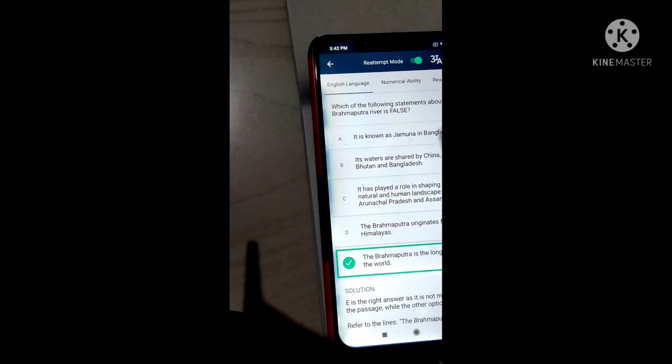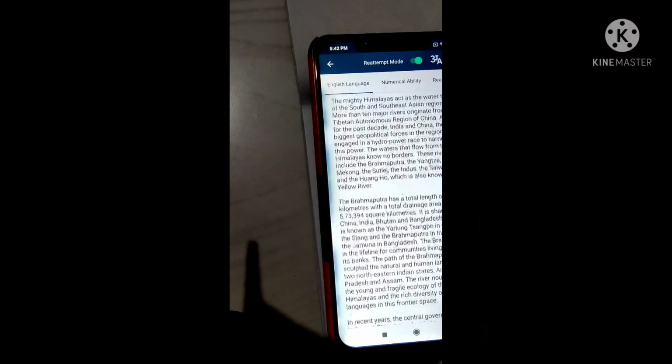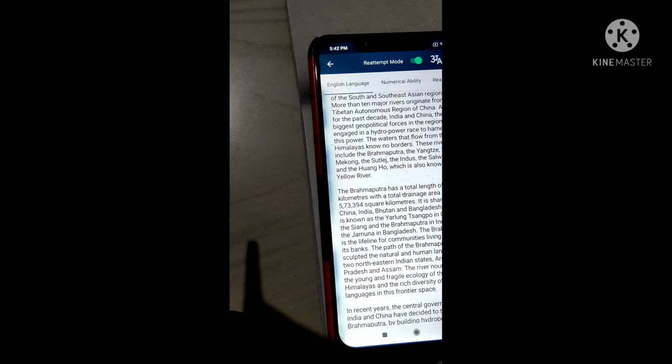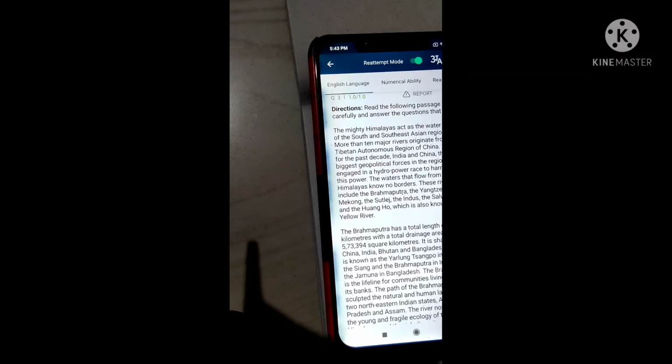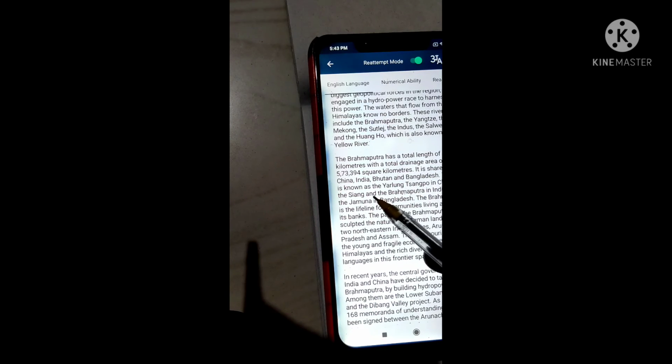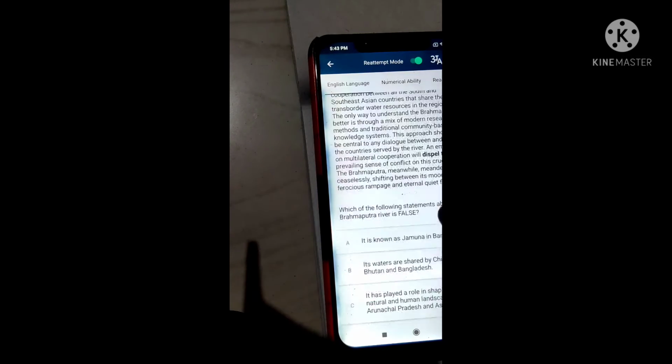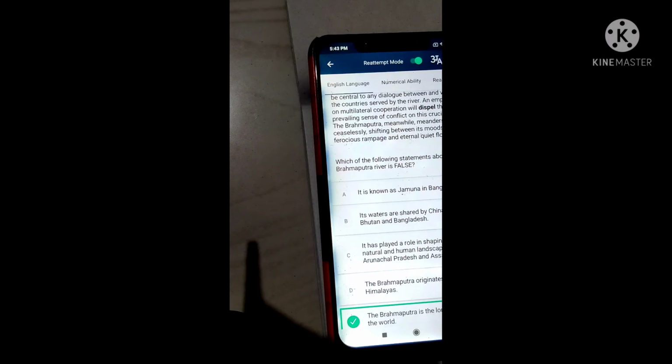Here it is known as the Jamuna in Bangladesh, in the first or second stanza. So I think I read it. Jamuna is in Bangladesh. So yes, this is true. And next, what is shared by India, China, Bhutan, Bangladesh?